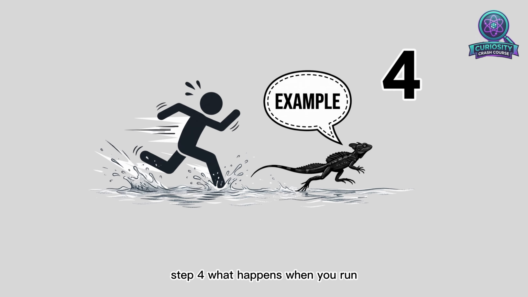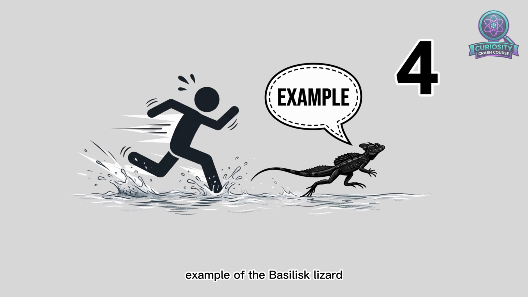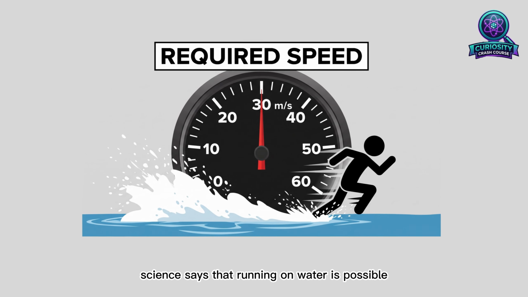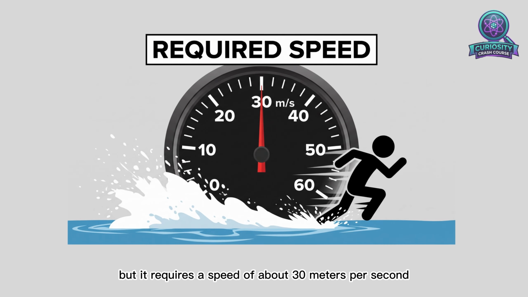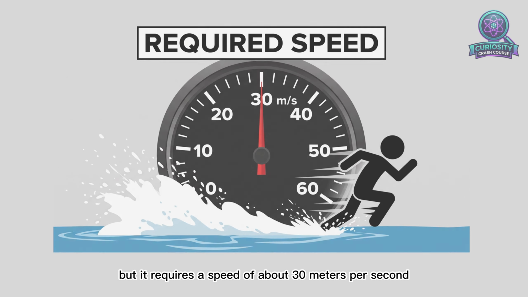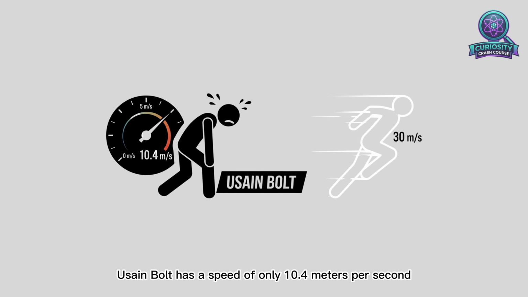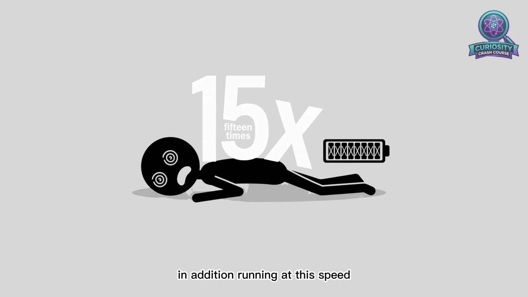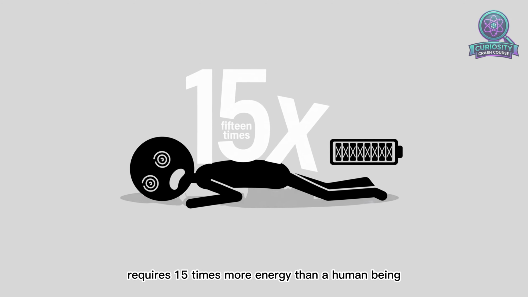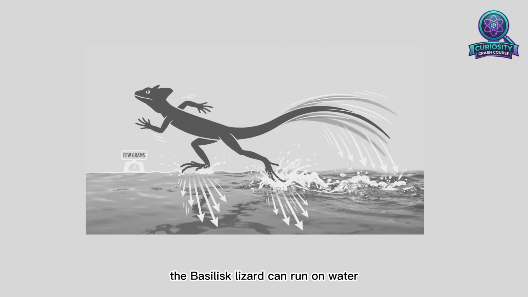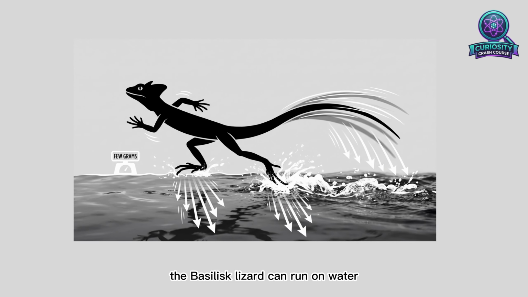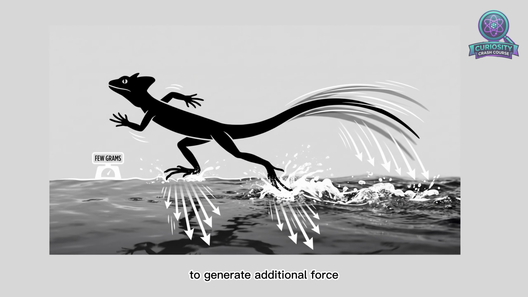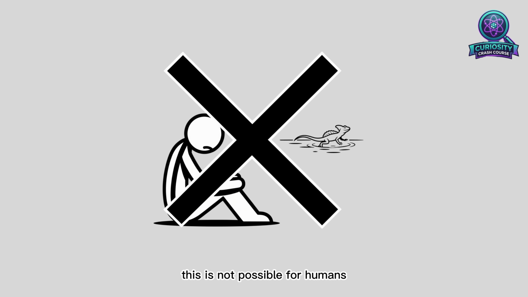Step 4. What happens when you run? Example of the basilisk lizard. What if you keep running? Science says that running on water is possible, but it requires a speed of about 30 meters per second. The world's fastest man, Usain Bolt, has a speed of only 10.4 meters per second. In addition, running at this speed requires 15 times more energy than a human being has. The basilisk lizard can run on water, but it weighs only a few grams and it uses its tail and legs to generate additional force. This is not possible for humans.